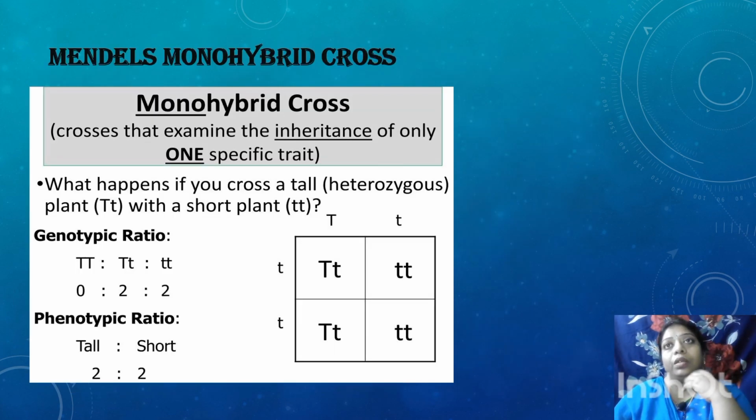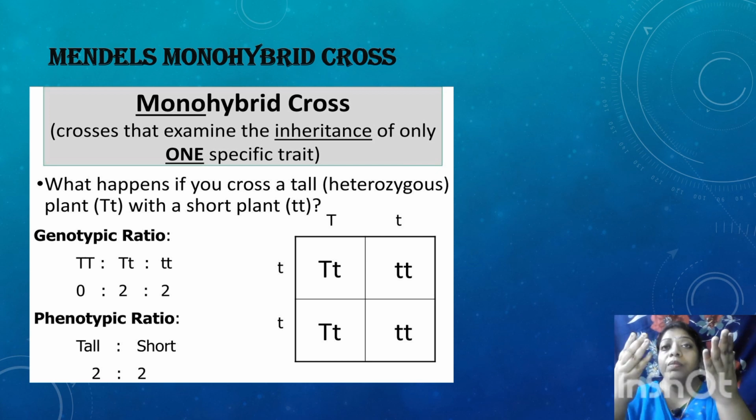The first work carried out by Mendel was the monohybrid cross. Here, as the word mono means, it explains only one character or trait of the plants. He examined the inheritance of only one trait. So what happens if you cross the tall pea plant with the short plant? What is the net result? That was his experiment, as you see in the figure.